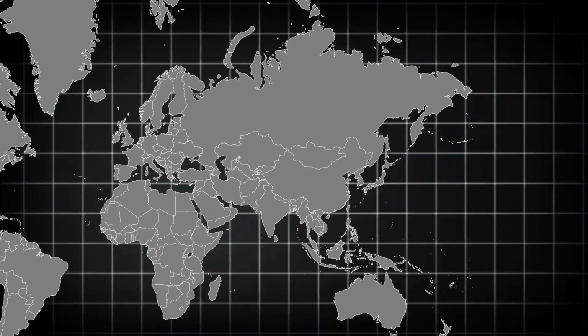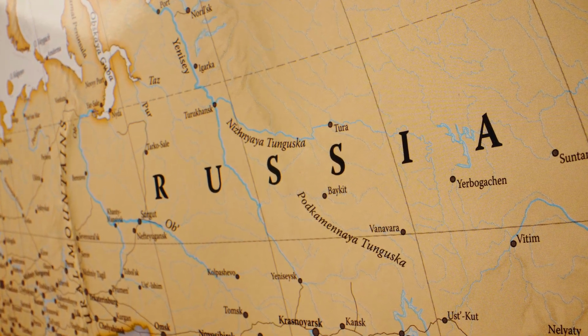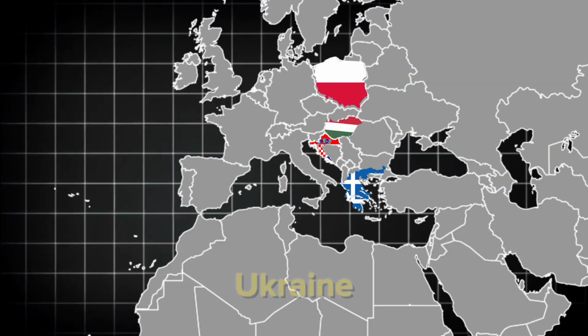On the east we have a collection of countries which have always oscillated between the powers of Russia on the east and the imperial powers on the west. Some famous ones are Croatia, Poland, Hungary, Greece, Ukraine and the kind.